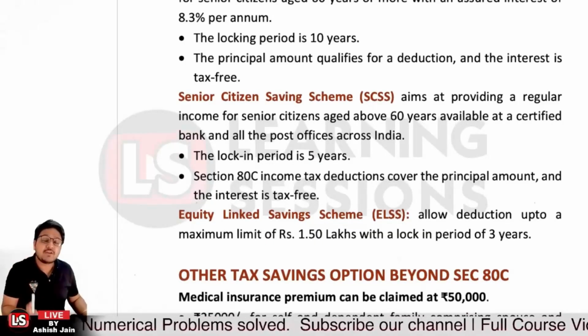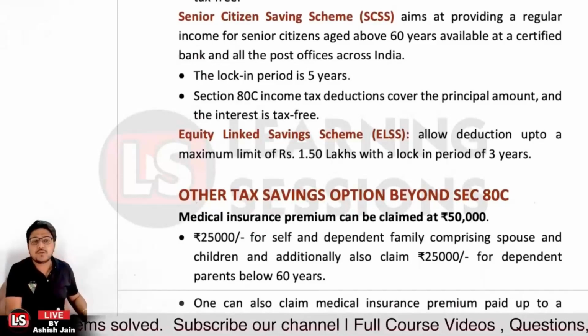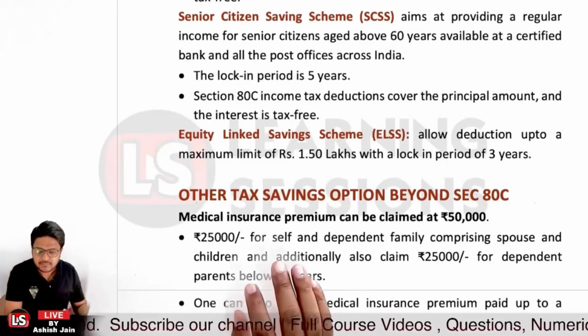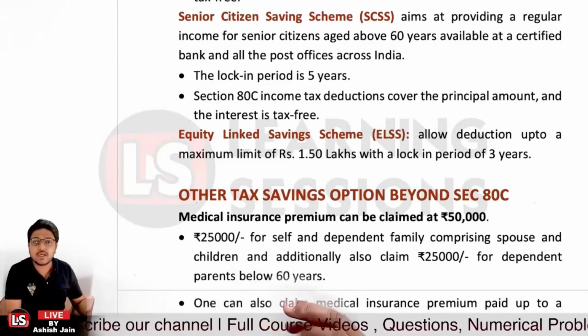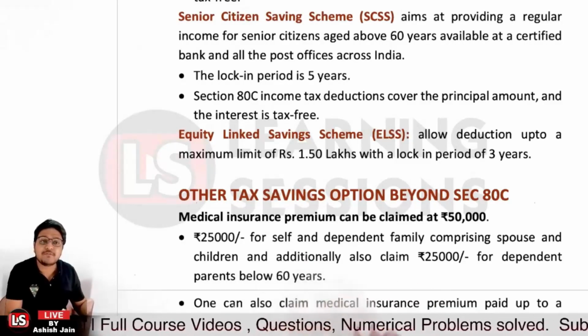Now, let's have a look at other tax saving options other than 80C. Let's consider those also. First of all, it's related to 80D. That's applicable for the medical insurance premium that you pay, and that can be claimed up to rupees 50,000.